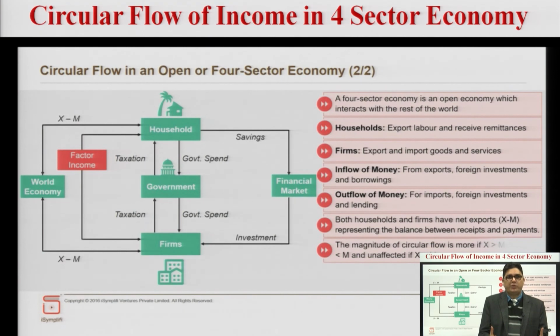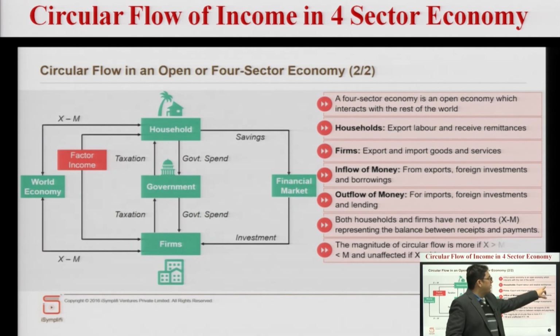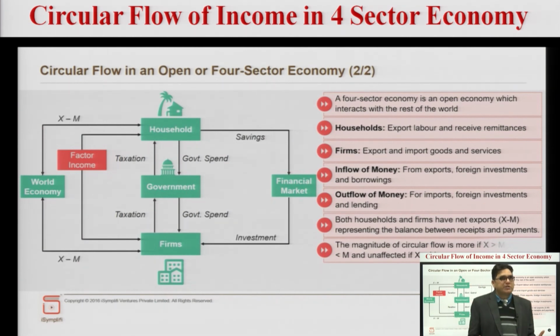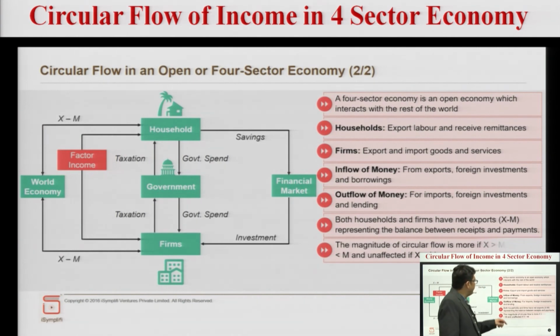We have a huge population, and among them there are highly skilled people. These skilled people can be exported wherever the demand is, and they will keep on sending money back to our economy in the form of remittances, and in return our foreign exchange reserve will keep on rising. This can only happen if we are working in a fourth sector economy, interacting with the rest of the world, with very liberalized policies.